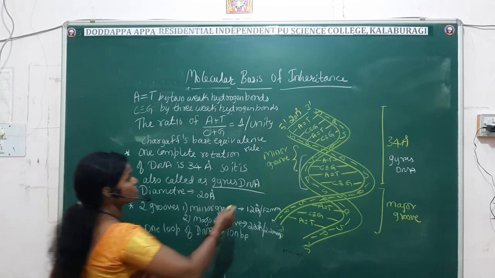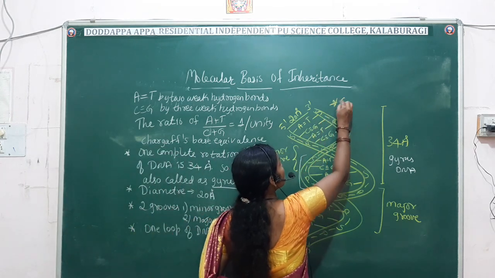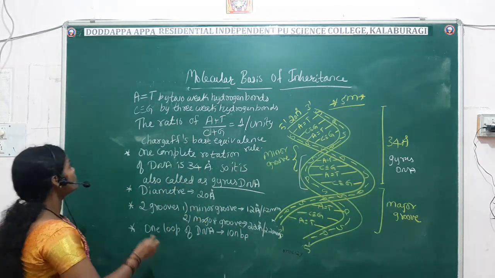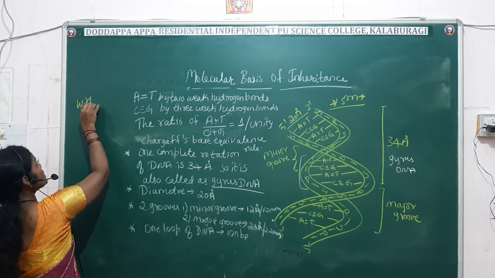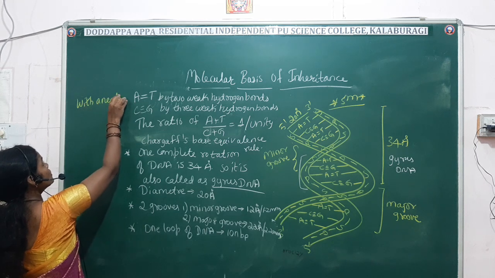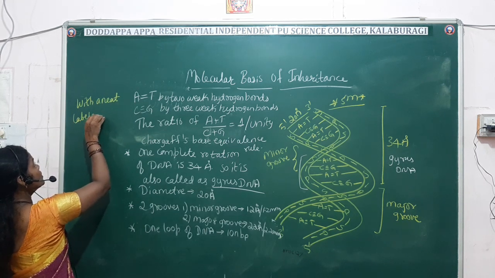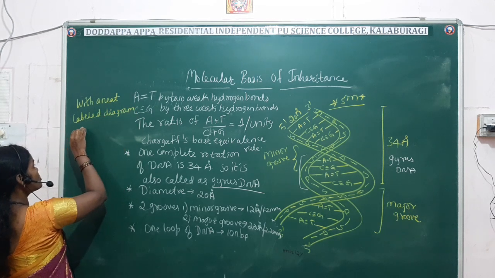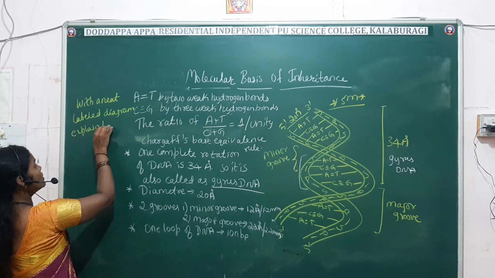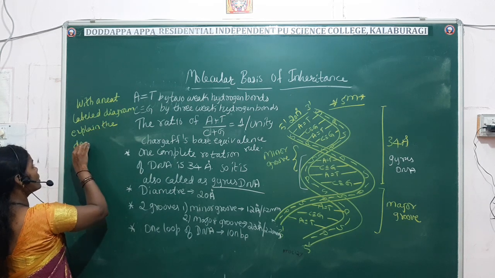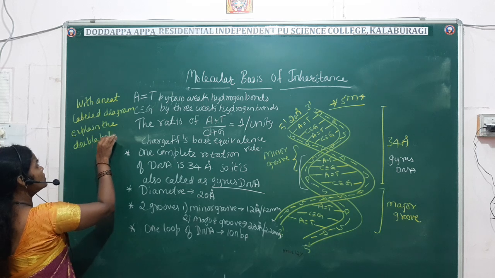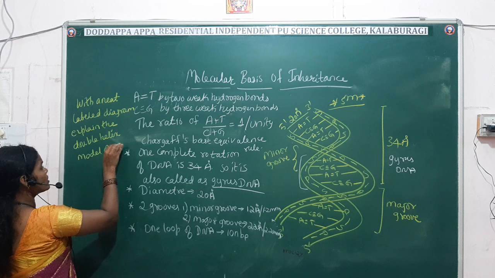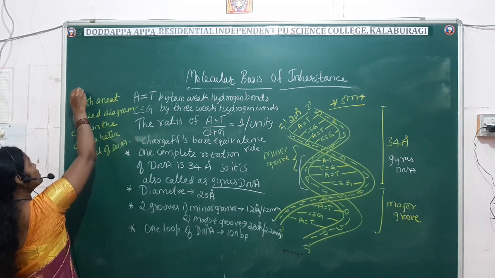This is the important point you have to remember, and it is very important for 5 marks, with the diagram and the explanation. So write down today's assignment with a neat labeled diagram. Explain the structure of the DNA. Explain the double helix model of DNA for 5 marks.